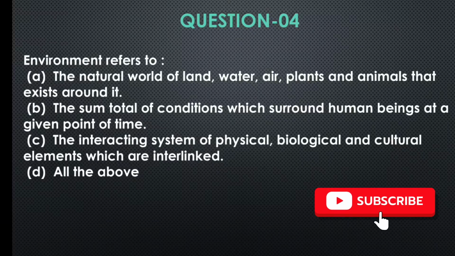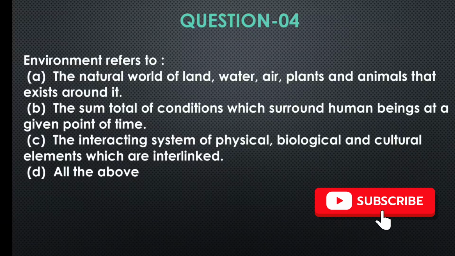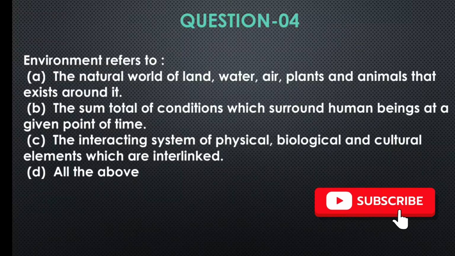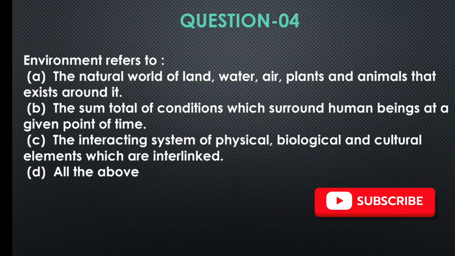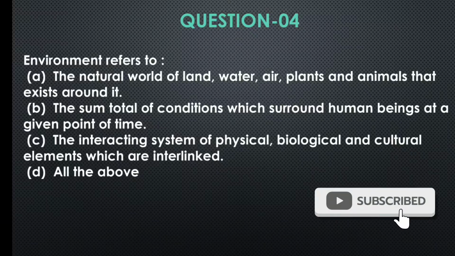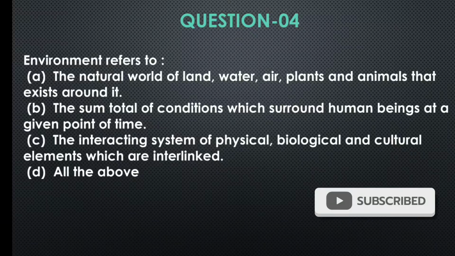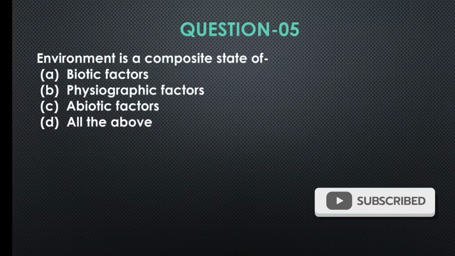Question number 4. Environment refers to A. The nature world of land, water, air, plants and animals that exist around it. B. The sum total of conditions which surround human beings at a given point of time. C. The interacting system of physical, biological and cultural elements which are interlinked. D. All of the above. Very easy one. So the correct answer will be option D, all of the above.